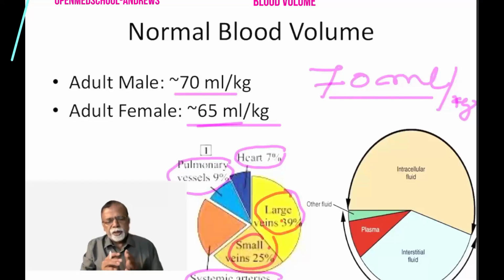So approximately around 70% of the blood is in the venous system, 20% in the arteries, 7% in the heart, and around 10% in the pulmonary system. So this important concept: the venous system is the capacitance. It stores the majority of the blood volume.